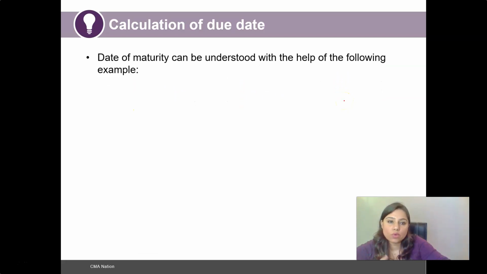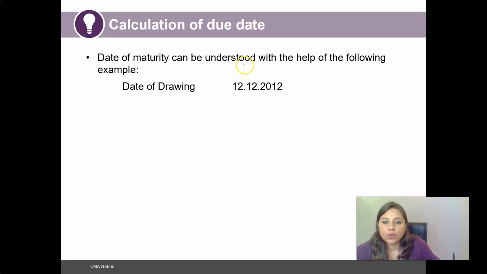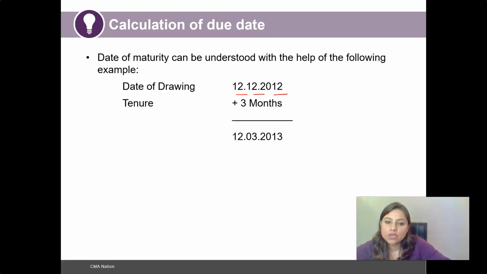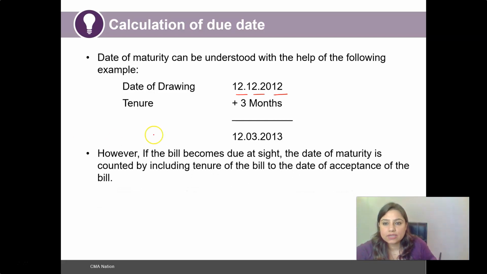This will be clearer with the example that we are going to take. This is how we ascertain the date of maturity. Let us take a look at the following example. The date of drawing is 12th of December 2012 and the tenure is 3 months. So the date of maturity comes out to be 12 March 2013.